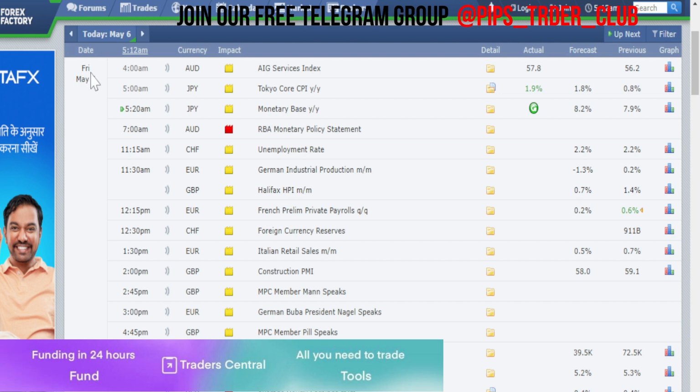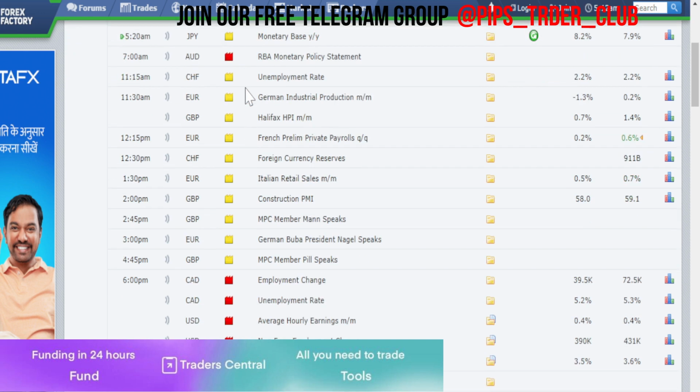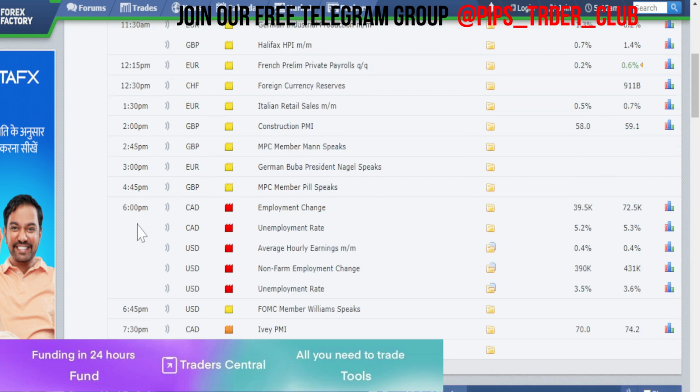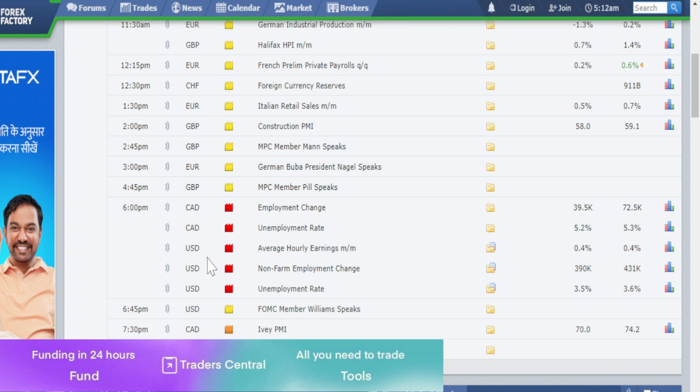Today is Friday, May 6th, and when we look at the economic calendar for today, at 7 AM we have high impacting news on Australian dollar. Otherwise, we have low impacting news coming up on Euro, Swiss francs and British pound related currency pairs. Then at 6 PM we have high impacting news on Canadian dollar and also high impacting news on US dollar currency pairs.